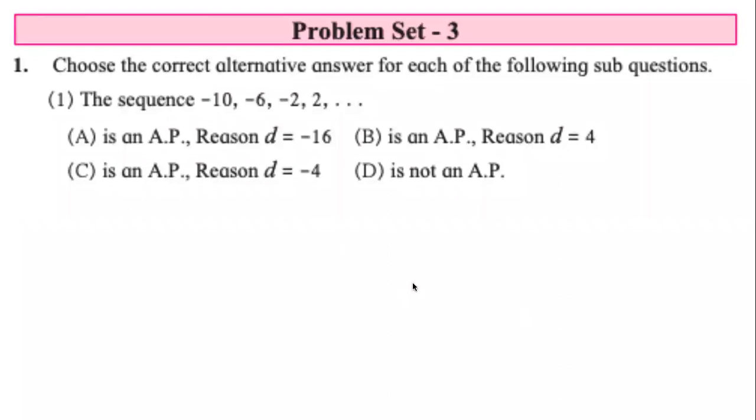First one. The sequence. So a sequence is given. Read the question carefully. Be very careful what it says. It says the sequence. It is not saying it's a progression. And the sequence is -10, -6, -2, 2, ... So if I ask you, what kind of sequence is this? Is this a finite sequence or an infinite sequence? What will be your answer?